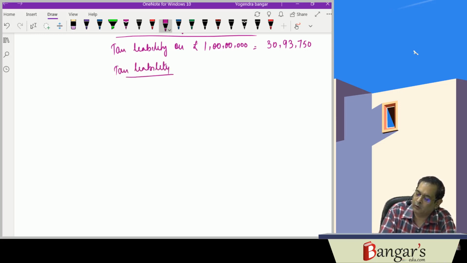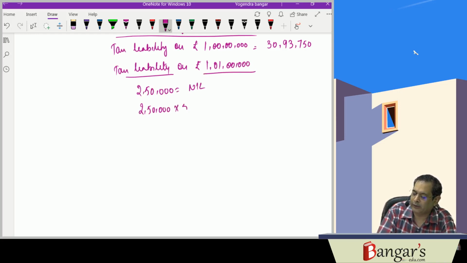Now, tax liability on 1 crore 1 lakh, they are asking for the same. On the first 2,50,000, it is nil. On the next 2,50,000, it is 5%, that is 12,500. Next 5 lakhs, it is 20%, that is 1 lakh rupees.